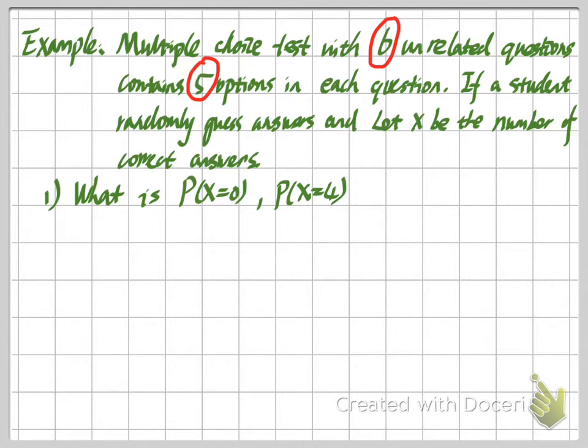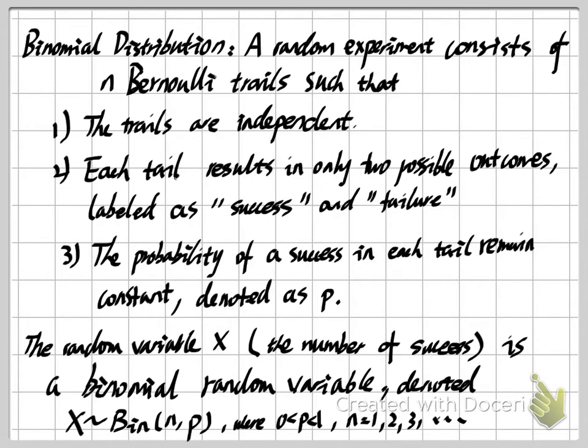However, there are also two other important items. The first thing is unrelated questions. So why in the question do they say unrelated questions? This is because if we look back at our definition of Bernoulli distribution, the first requirement is that these Bernoulli trials are independent. So this is the first requirement to get a binomial distribution.